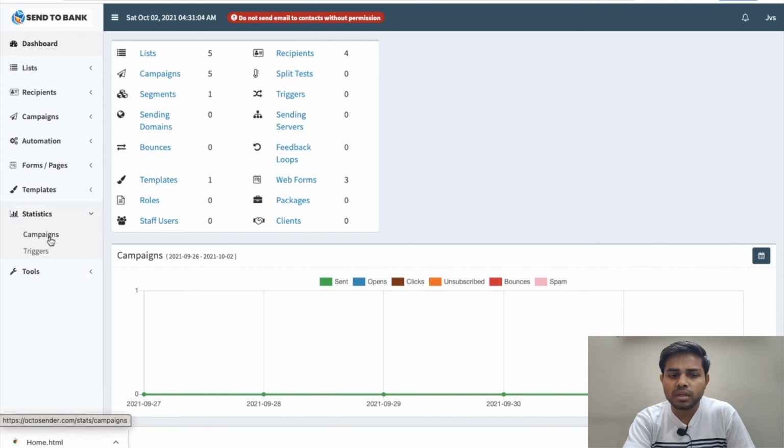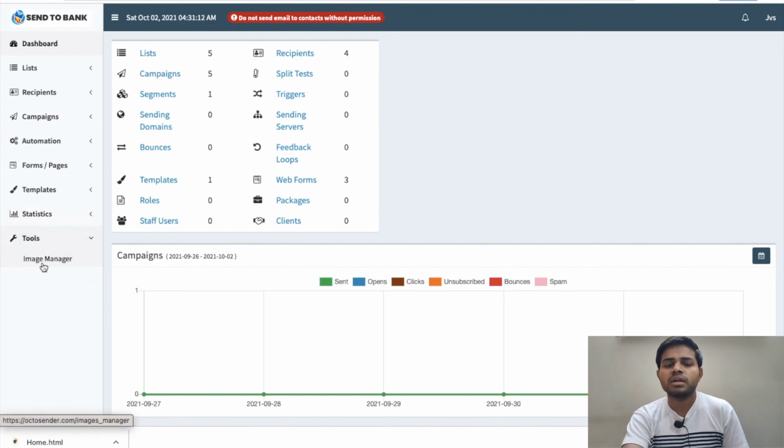Another option is statistics, in which you are getting campaigns and triggers. And the last option is tools, and in this you are getting image manager. So guys, these are all the features you are getting in this software, Send to Bank.